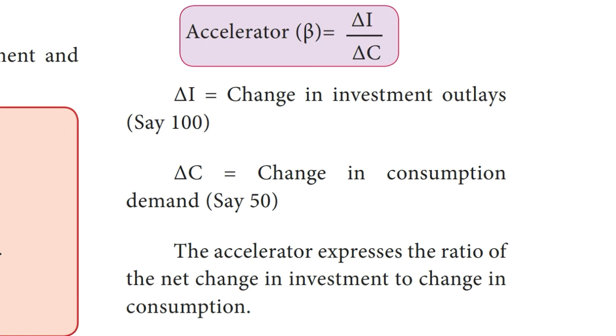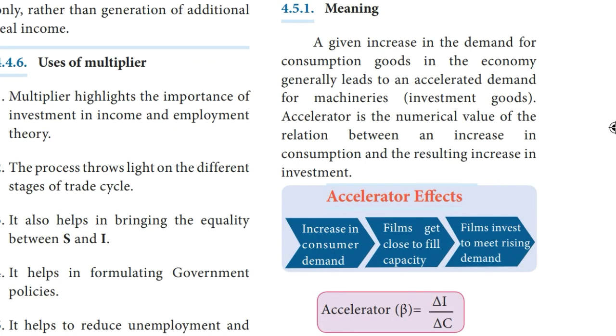Delta I means change in investment outlays, say 100 crores. Delta C refers to change in consumption demand, say 50 crores. The accelerator expresses the ratio of that net change in investment to change in consumption. According to the theory of multiplier, the increase in investment generates a manifold increase in income. Such increase in income increases consumption.